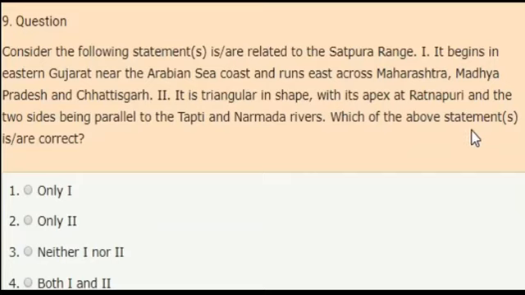So now from the given statements, which statement is correct? Pick the correct answer from the given options. And the correct answer is both 1 and 2 statements are correct.